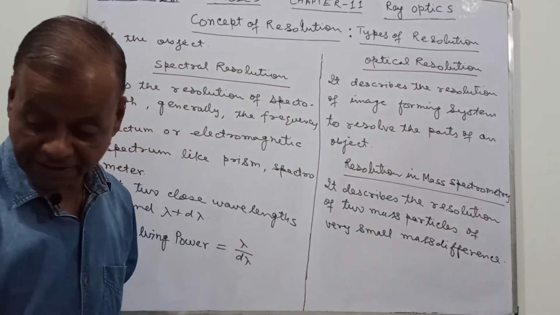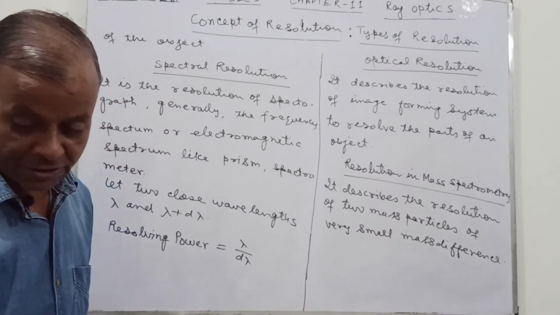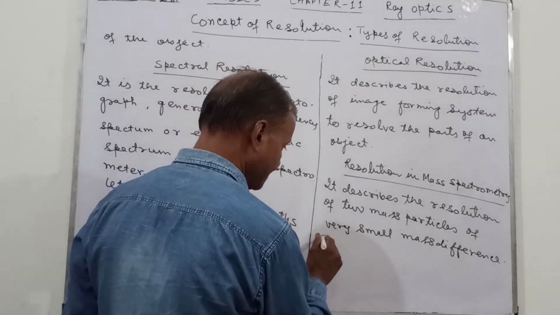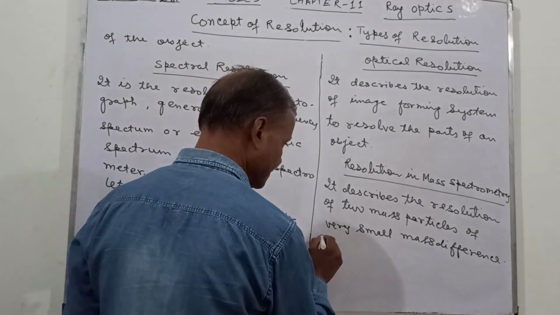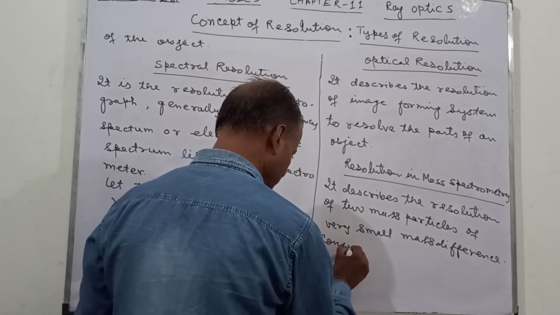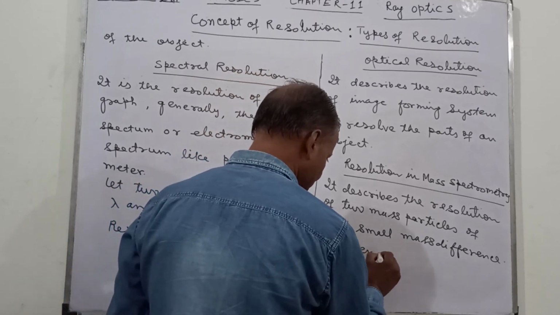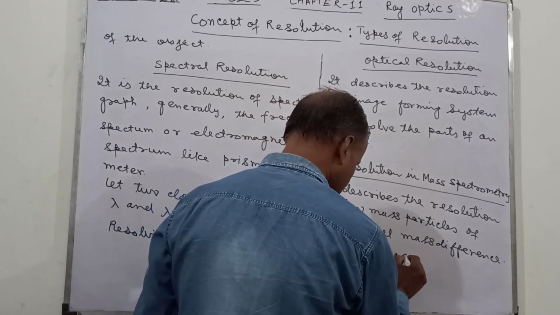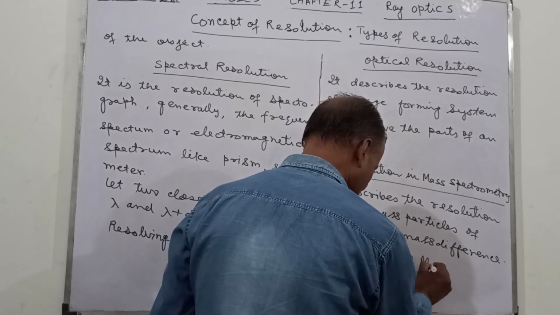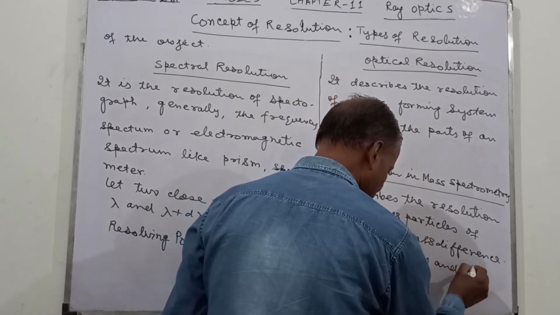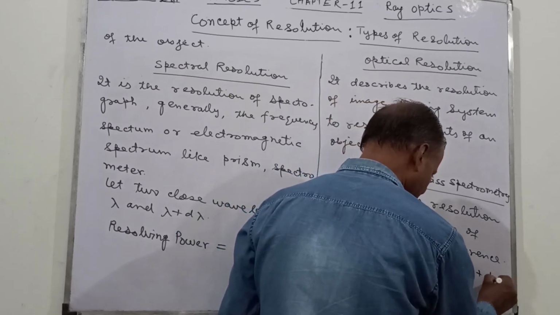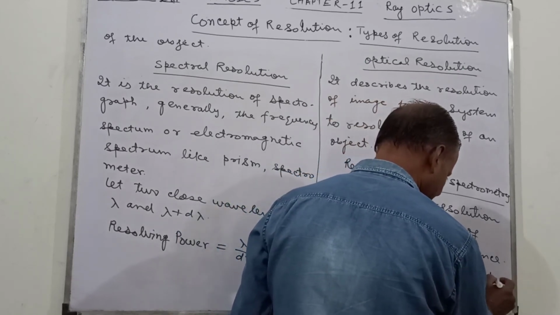So if we consider that there is a mass difference, consider masses M and M plus dM.